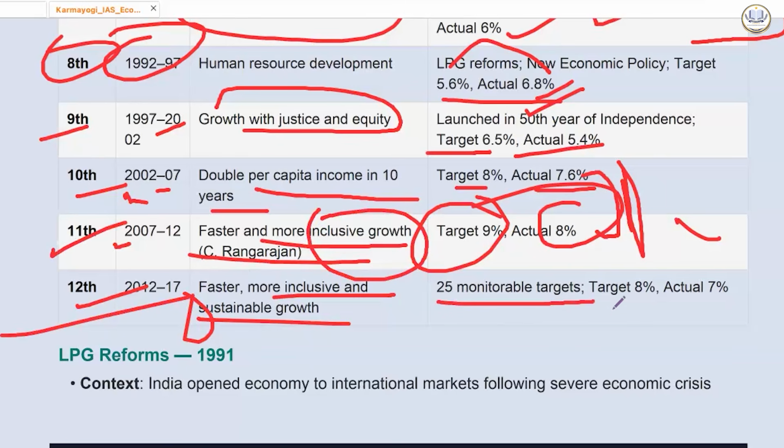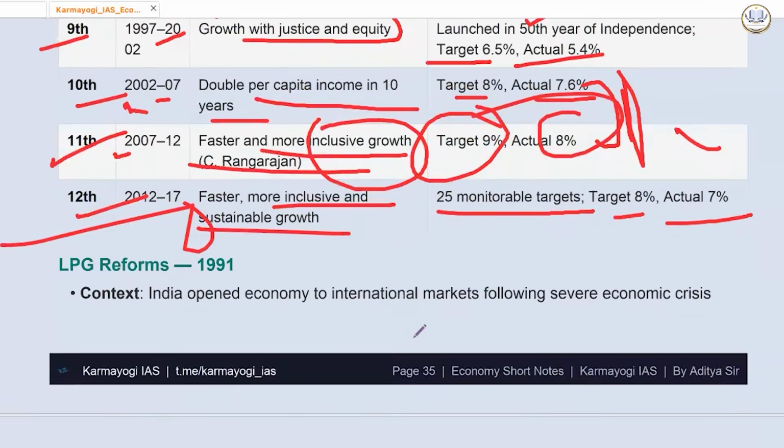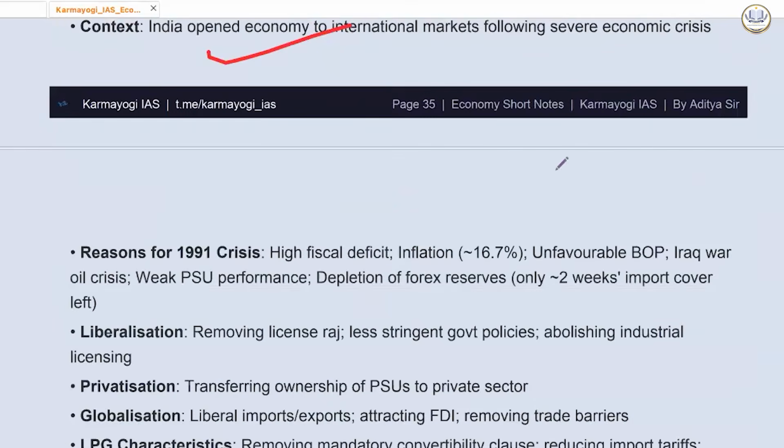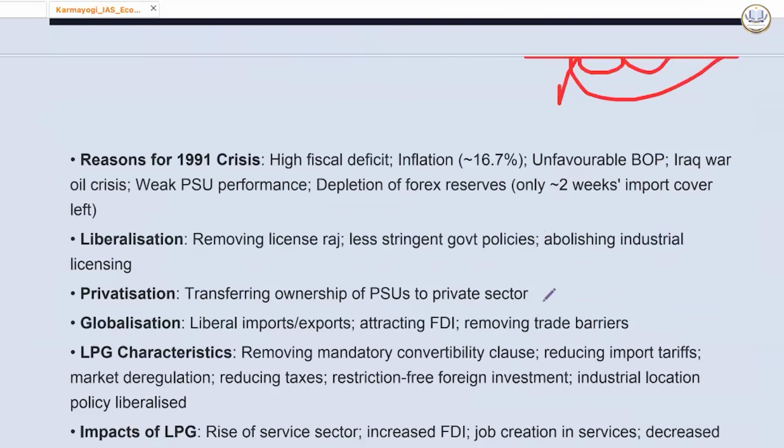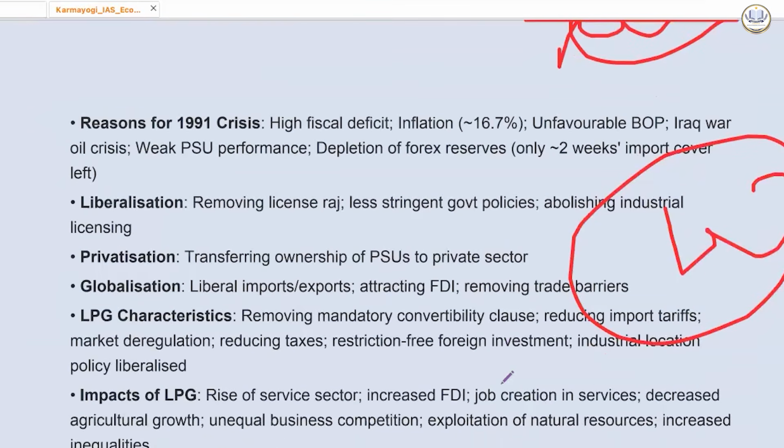25 monitorable targets, target was 8%, actual was 7%. LPG reforms came, BoP crisis had happened, liberalization happened, license raj was removed, less stringent government policy, focus was on privatization. Government was making radios, bicycles. People had money, but still were waiting for 2 years, 3 years, 4 years, 5 years. Still having money, it was leading to sluggish growth in the economy, and that is why this was done.